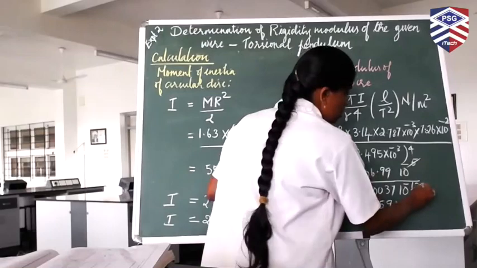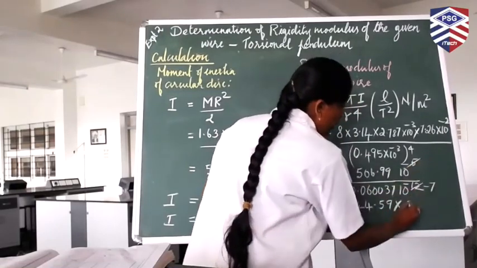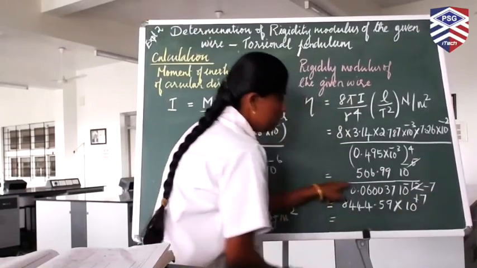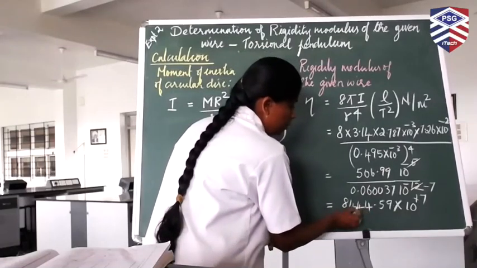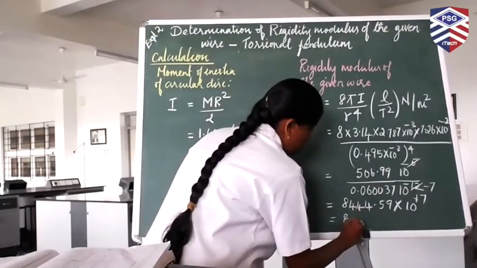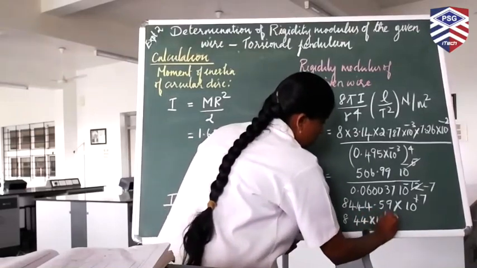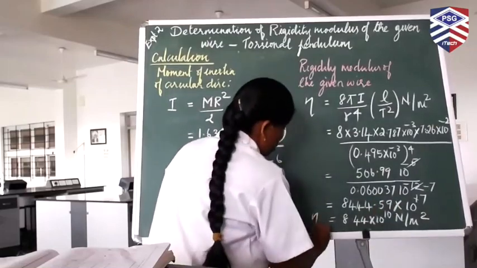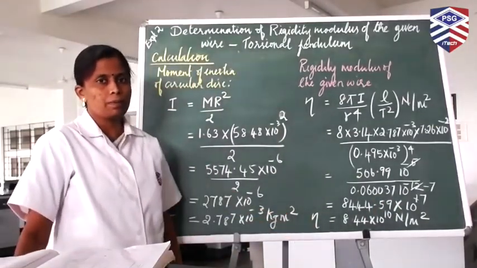This becomes 10 power minus 7. If this goes to the numerator, it becomes 10 power plus 7. Now you have to write the answer in 10 power plus 10, so plus 8 plus 9 plus 10. 8.44 into 10 power 10 Newton per meter square. This is the value of the rigidity modulus of the given wire.